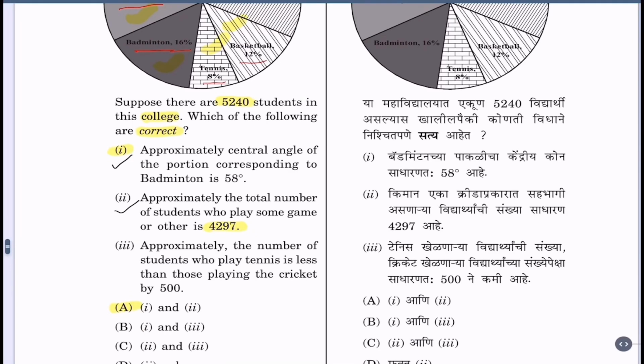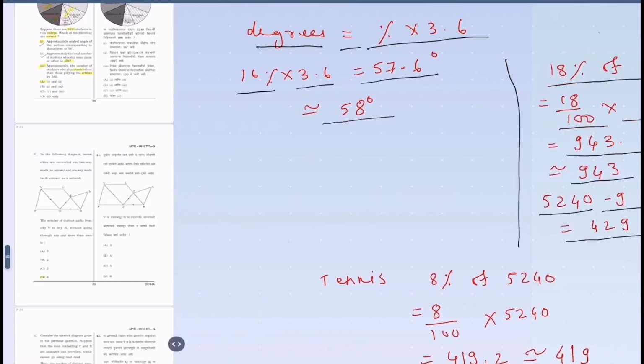Now let us see the third one. Approximately number of students who play tennis is less than those playing the cricket by 500. So here we have to find the number playing tennis, number of students playing cricket, and then subtract.